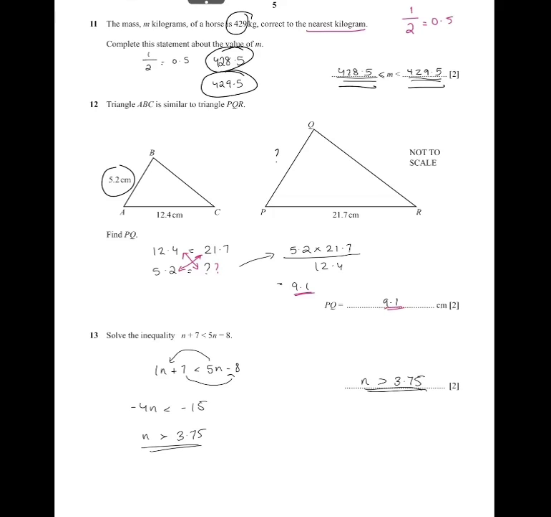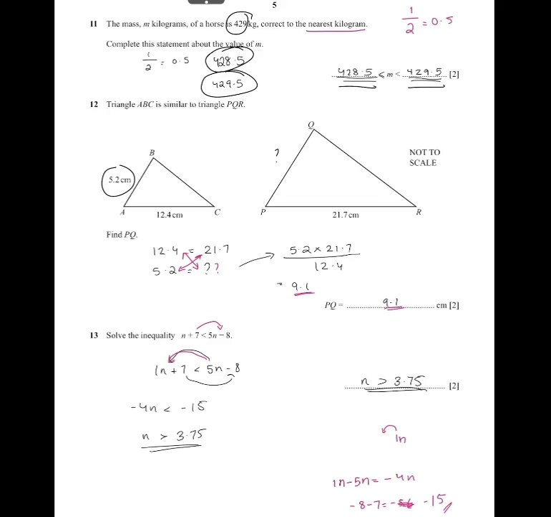Then solve the inequality n plus 7 less than 5n minus 8. So we know that the terms with n, we can bring to the left side. So then we bring 5n to the left, so that becomes 1n minus 5n, which is equal to minus 4n. Then we bring 7 to the other side, so it becomes minus 8 minus 7, which is equal to minus 15.